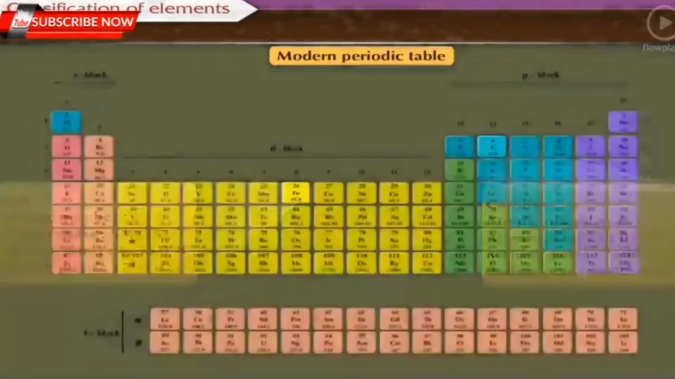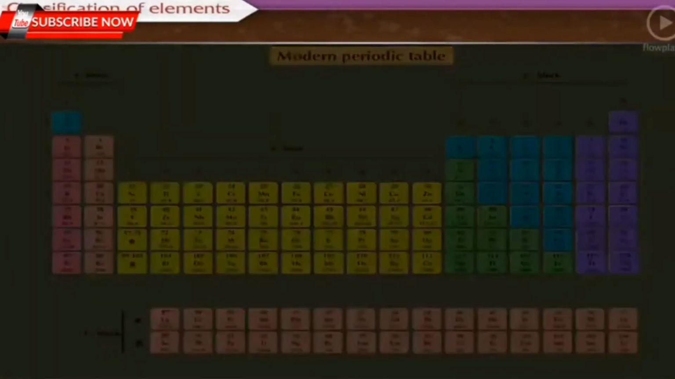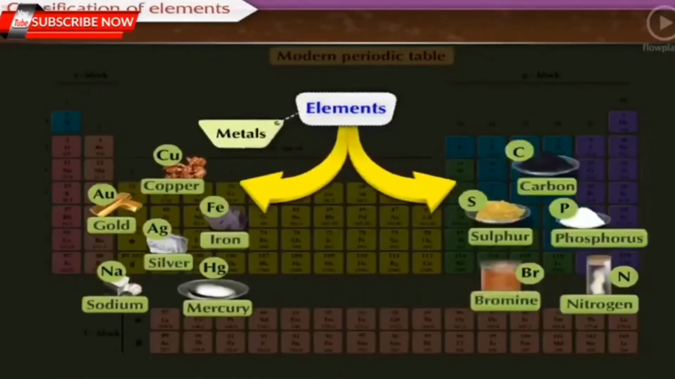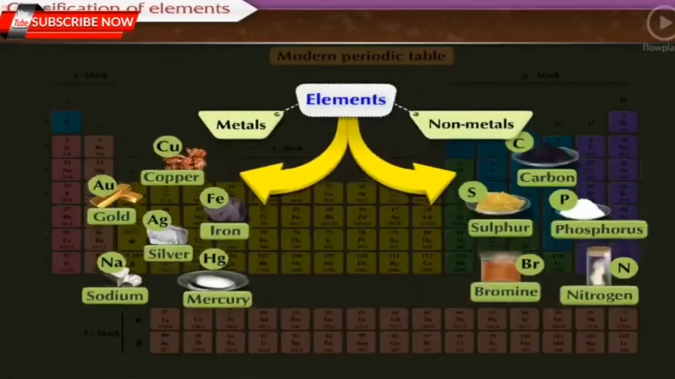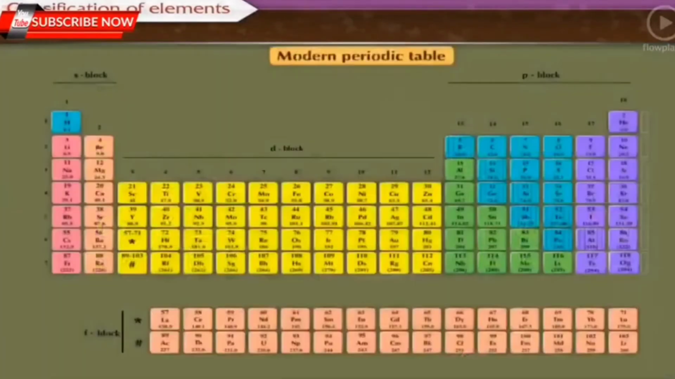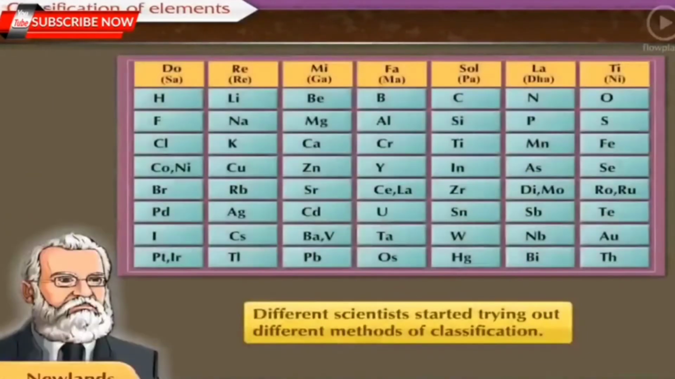In order to ease the study of elements, scientists started finding whether there was a particular pattern in this vast information about them. Initially, elements were classified into groups of metals and non-metals. Later, another class of elements called metalloids was identified. As knowledge about elements and their properties increased, different scientists started trying out different methods of classification.